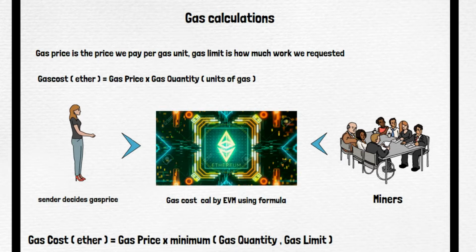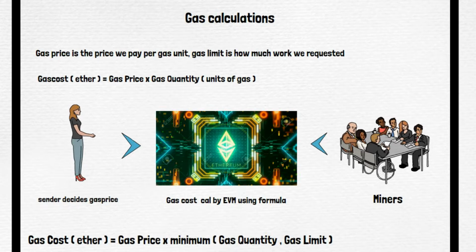Now here we can see gas price into the minimum of gas quantity or gas limit. You have set the gas price, that is 1 Gwei for our example, and you have also set a gas limit of 10,000. The amount of gas required for the transaction is 3 units, and the gas limit is 10,000. So the minimum of 3 and 10,000 is 3.